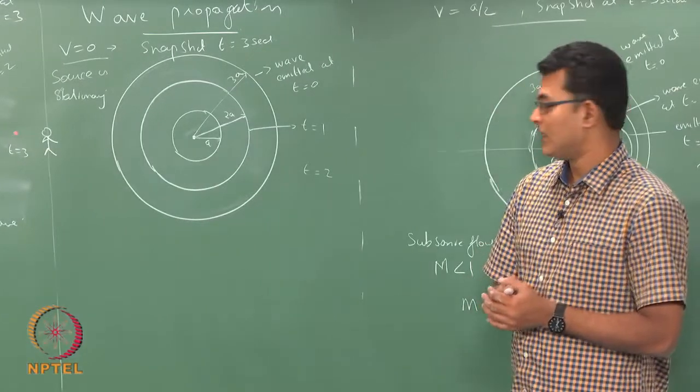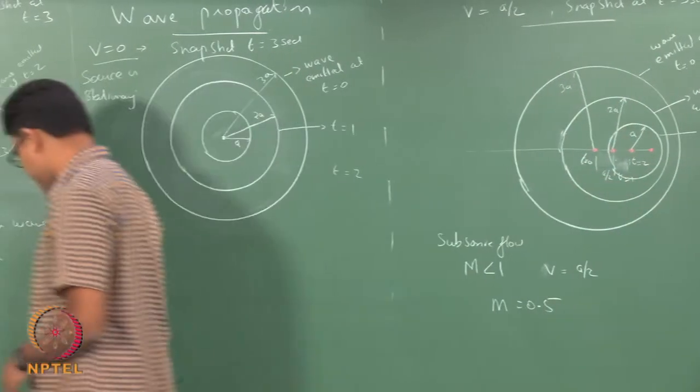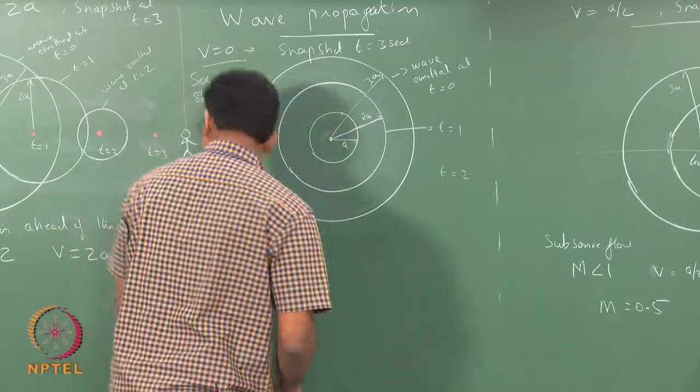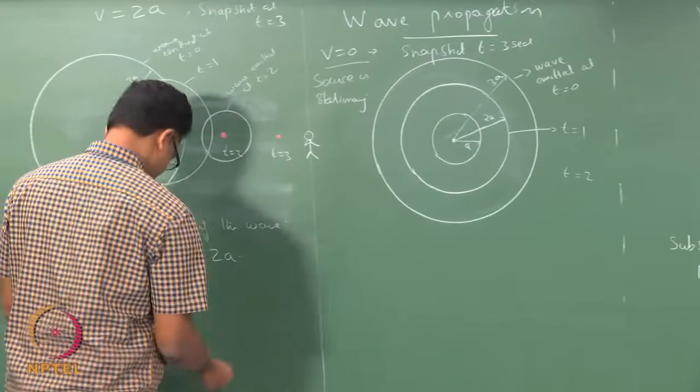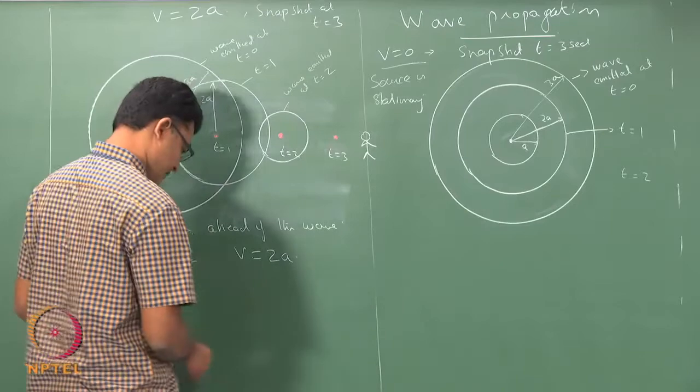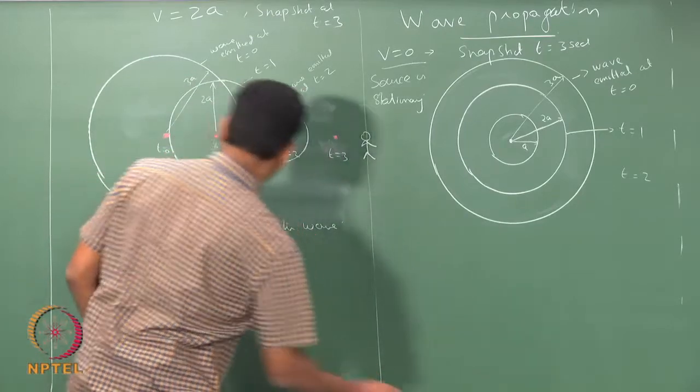Okay. Now, further to this, if I draw these things and if I draw the tangent of this, I will take another color.